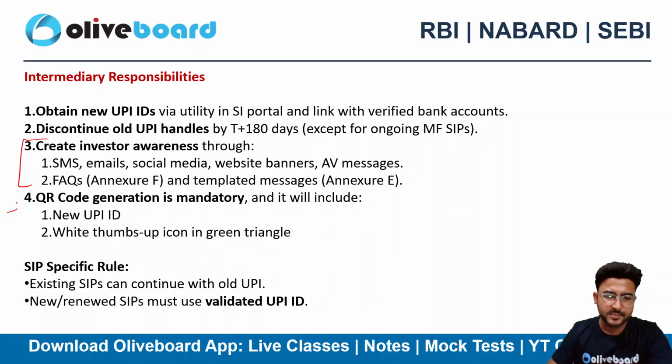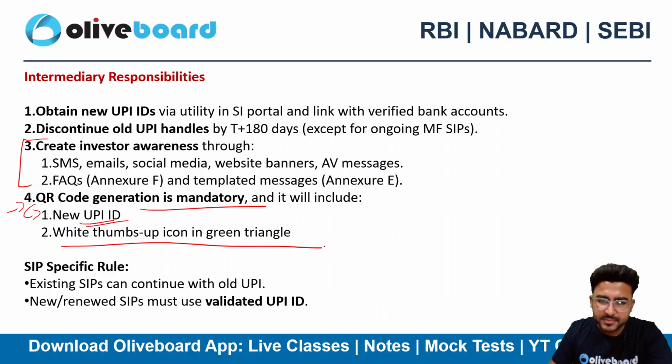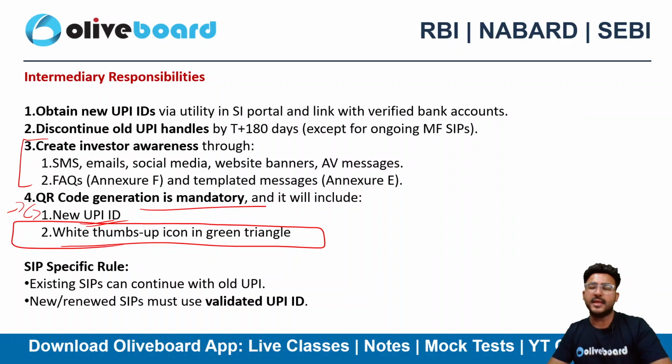QR code generation is mandatory. They need to generate the QR code of the new UPI ID that they have been granted. The white thumbs up icon in a green triangle is a must. That states the genuineness, that the investor is transferring the money to the right person, as intended, right?